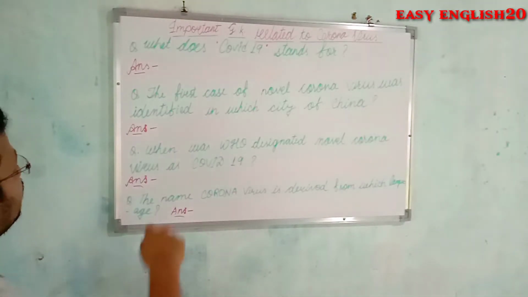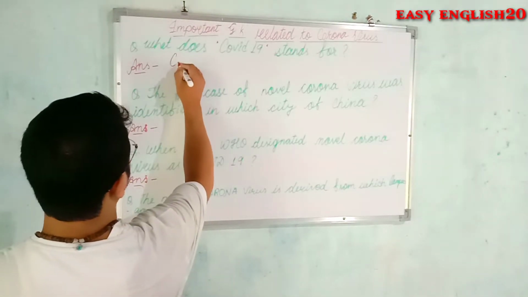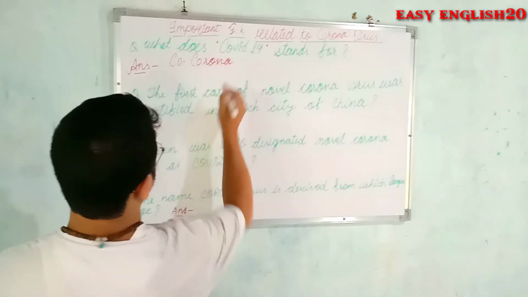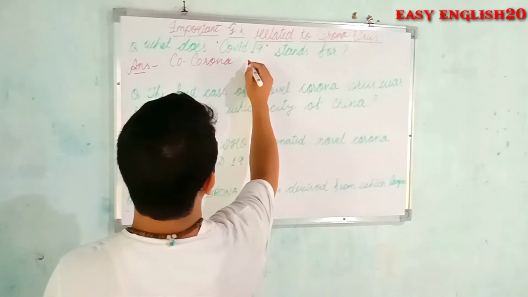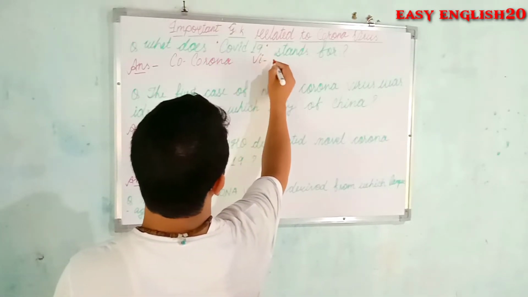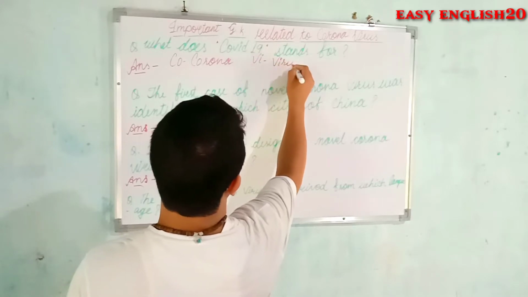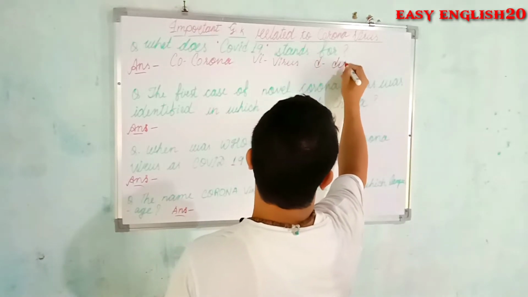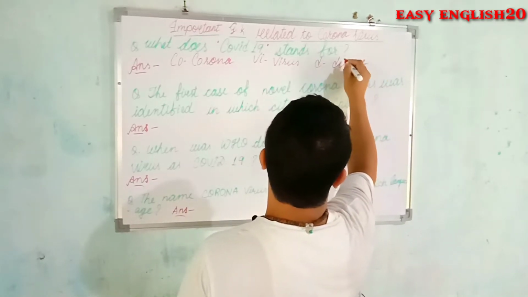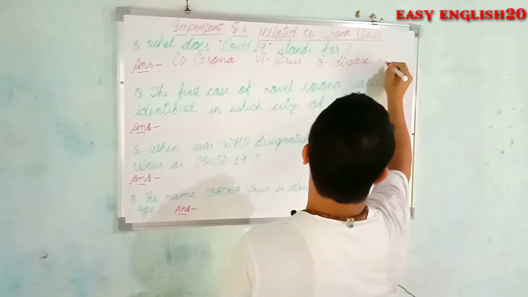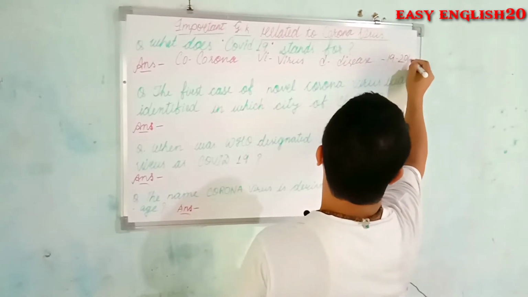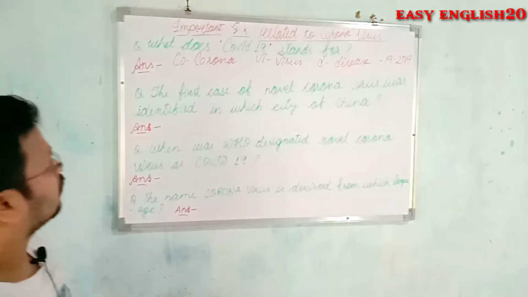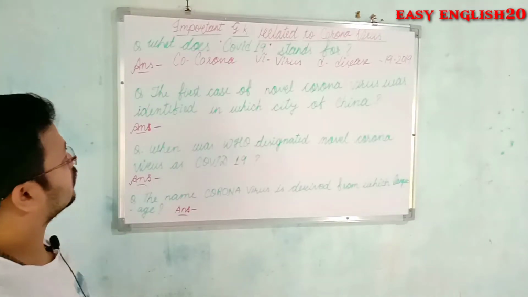So COVID-19 stands for: CO stands for Corona, VI stands for virus, D stands for disease, and 19 stands for 2019. Coronavirus disease 2019. COVID-19 stands for this.